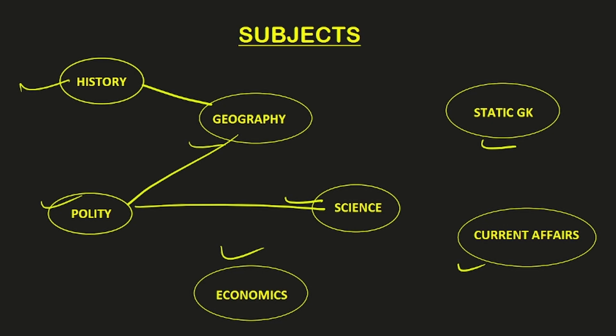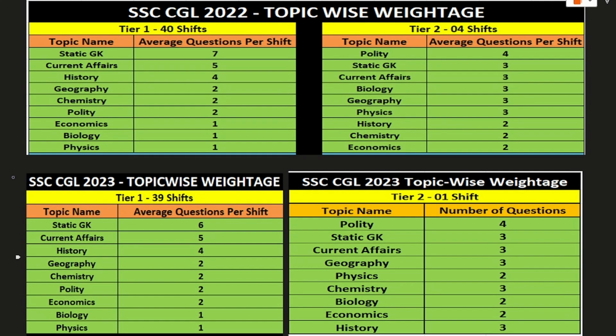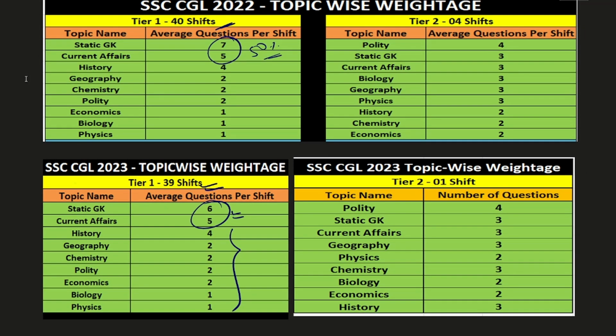in your GK section. Now here I have given you weightage of different topics for both SSC CGL 2022 and 2023. So this is for tier 1 CGL 2022 and this is for tier 1 CGL 2023. So you can see static GK and current affairs, they hold almost 50% weightage in your tier 1 examination. Same is the case in SSC CGL 2023. Static GK and current affairs holds a lot of value. For other subjects, you can see the weightage here. I will now tell you how to cover these subjects properly one by one.